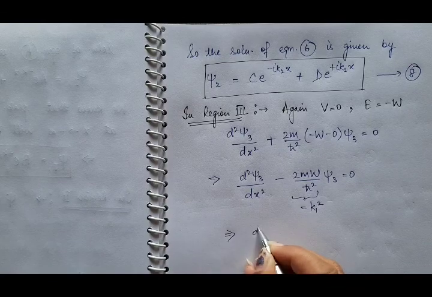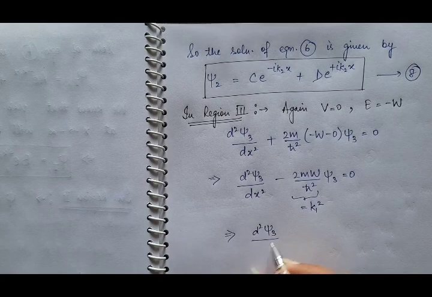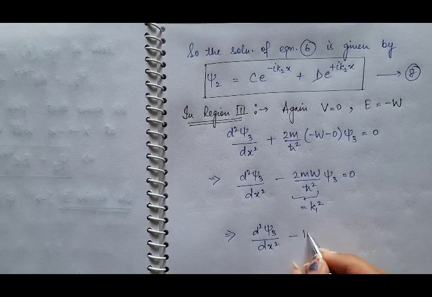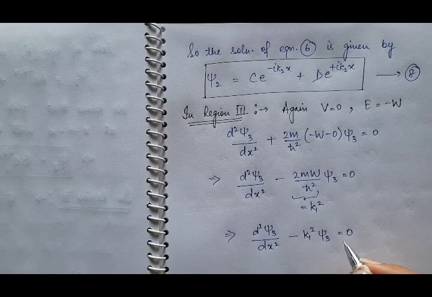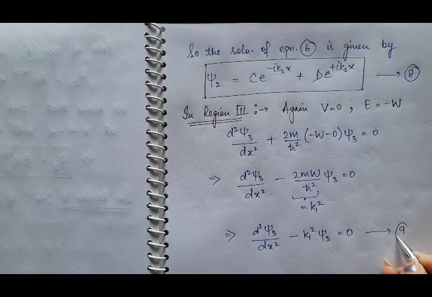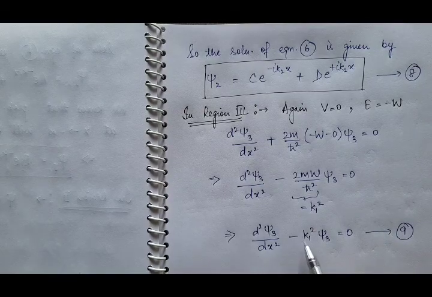So we have d²ψ₃/dx² − k₁²ψ₃ = 0, and suppose this is equation 9. The solution of equation 9: d² − k₁² = 0 will be its auxiliary equation, and the solution for d will be ±k₁. So its solution will be a linear combination of e^(−k₁x) and e^(k₁x).